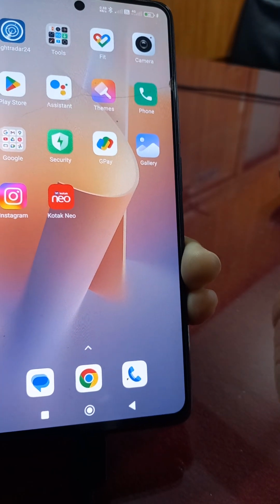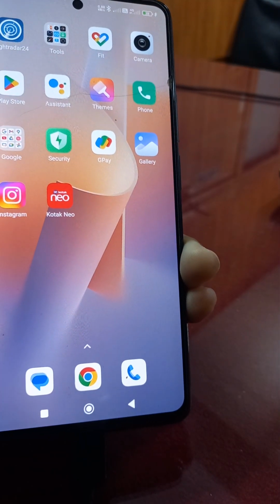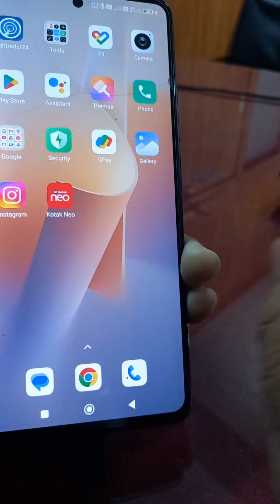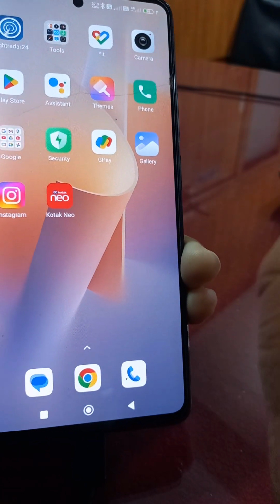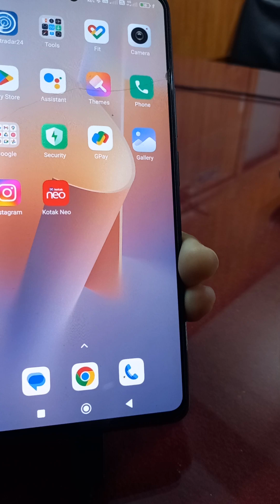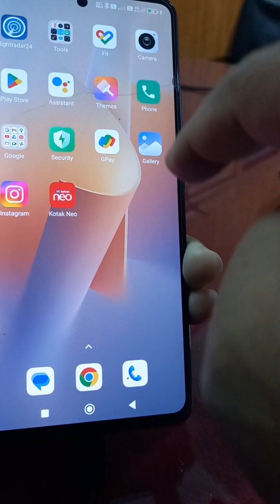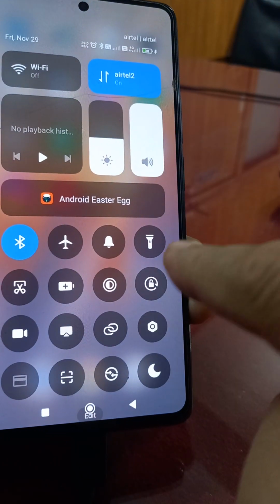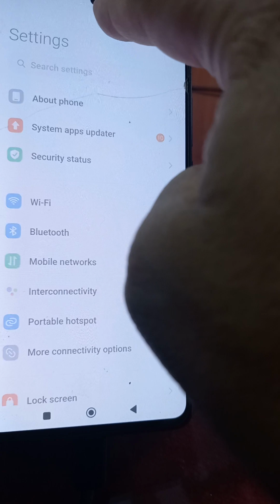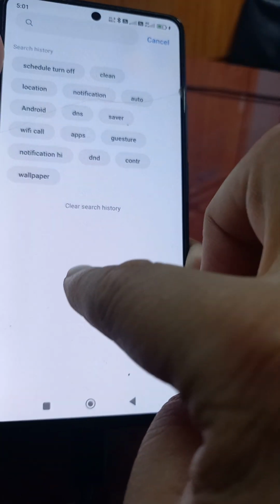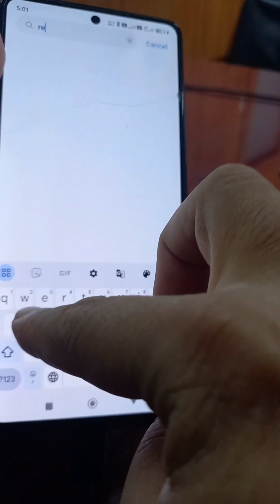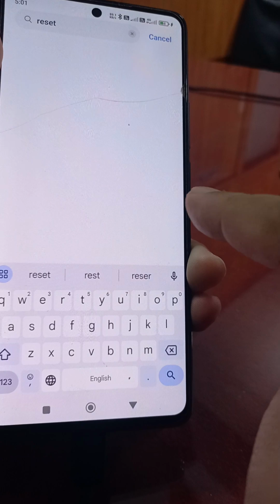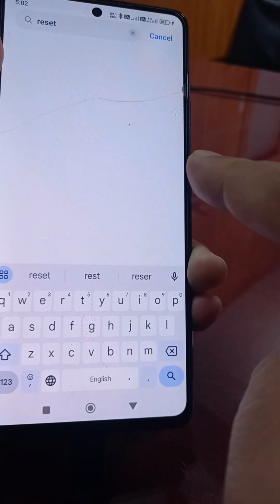But before that, you have to take a backup of all the data of your phone, and you should know how to restore the data. Then only do this step. Go to the settings, search reset. Now it will take some time.